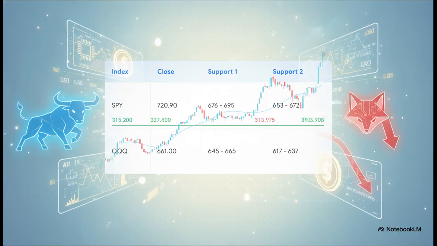The SPY closed near 720.90, and it's looking right toward its 200-day moving average. That's the 676 to 695 zone as its primary support. Meanwhile, the QQQ closed at 661.0. That means it has literally already entered its first target support zone of 645 to 65. As the broader market dips, these specific zones are the critical areas we need to be watching.